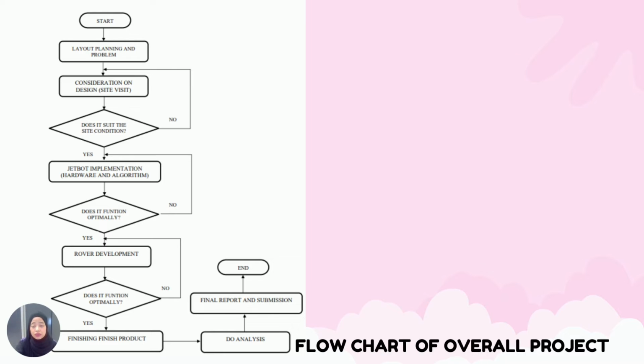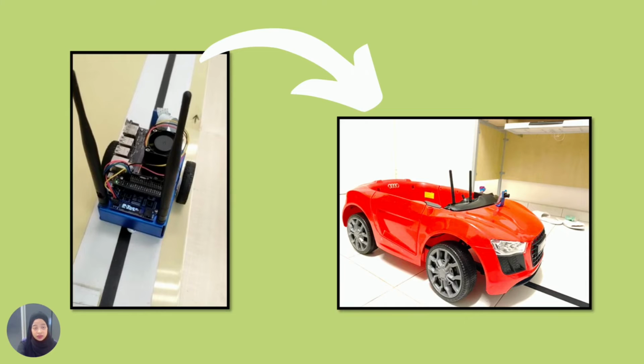For the algorithm part, pictures of various sites in the chili farm will be taken and placed in the Nano for image processing. By using a convolutional neural network, the camera and robot can cooperate to follow the path along the chili farm. After the algorithm is successful, all parts of the rover body will be implemented and tested. The finished product will be followed by analysis and the report of the final project.